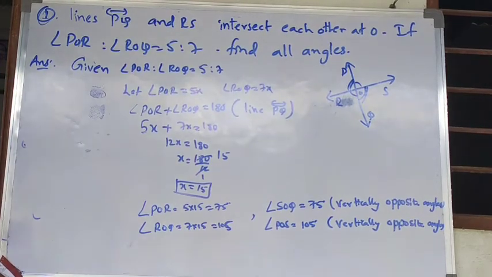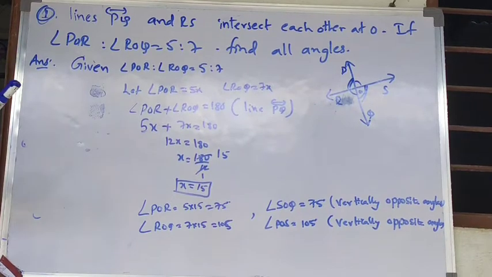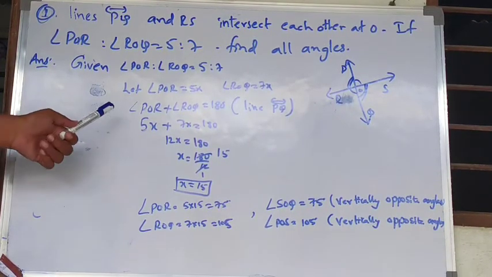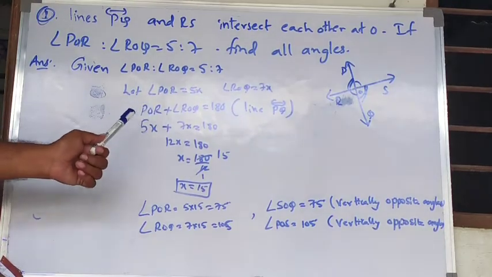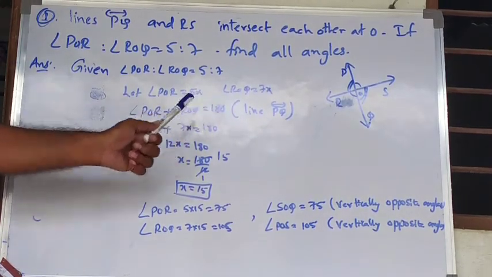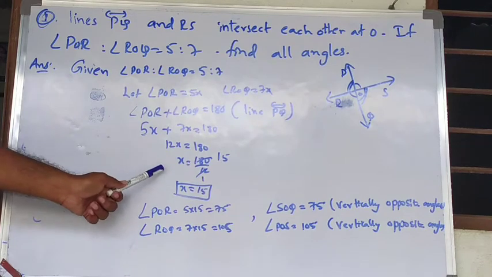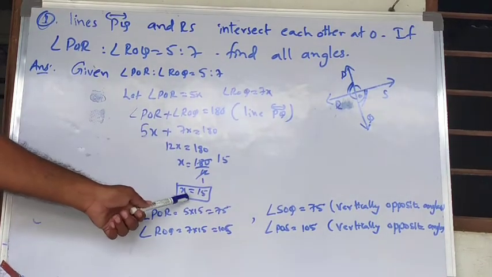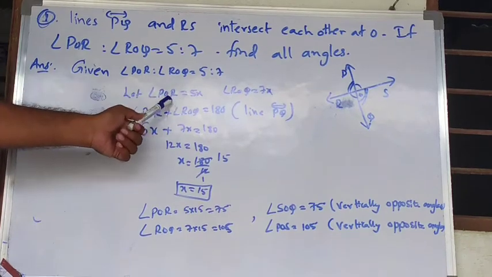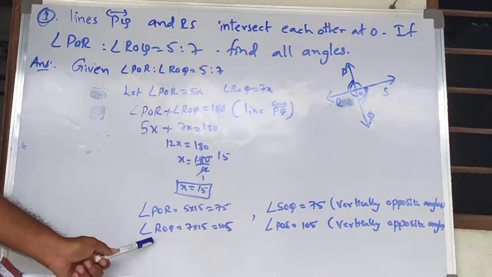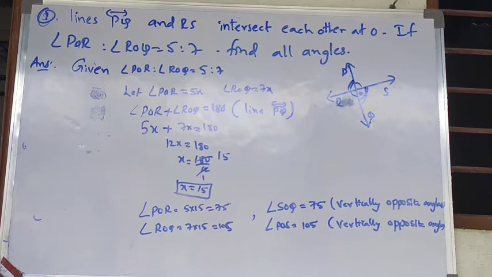We have learned the first axiom that on a line, if a ray stands, then the adjacent angles will form 180 degrees. So angle POR and angle ROQ both form adjacent angles. The sum of these two adjacent angles will be 180 degrees. So here we are getting 5x plus 7x is 12x. The x value is 15 degrees. So if I substitute this x value, angle POR is 75 degrees and angle ROQ is 105 degrees.